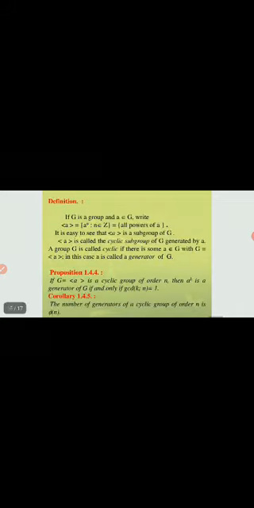Okay, see, let G be equal to 0, 1, 2, 3 with addition modulo 4. For this we have to find the order of each element. The order of 0 is equal to 1.